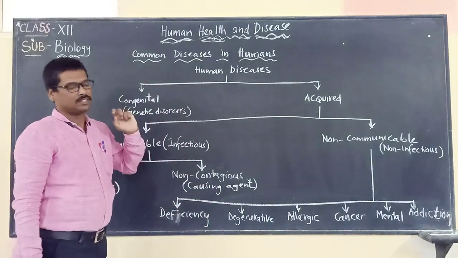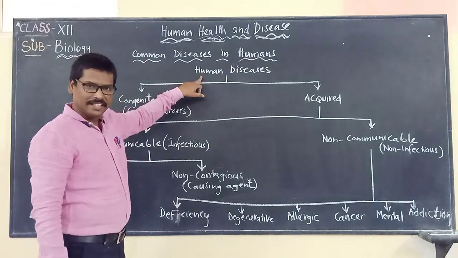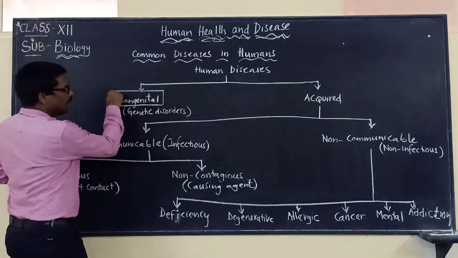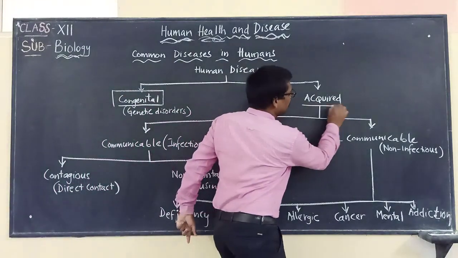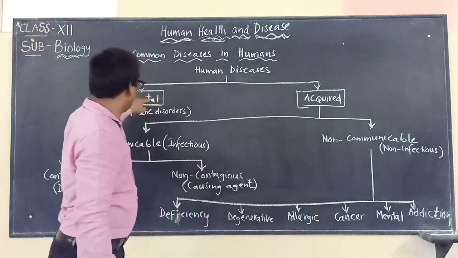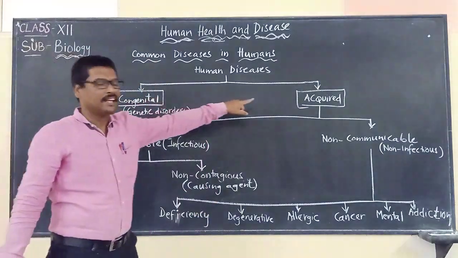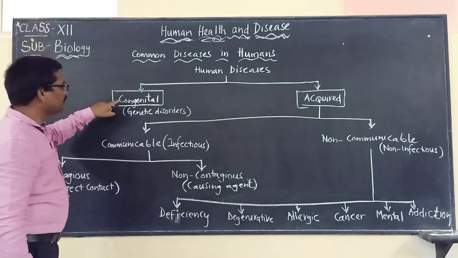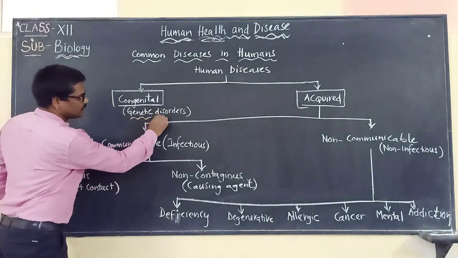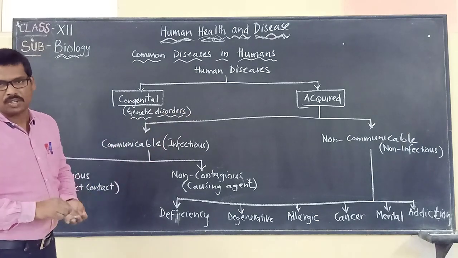Common diseases in humans. In humans, disease can be broadly classified into two types: congenital and acquired. Congenital refers to genetic disorders.